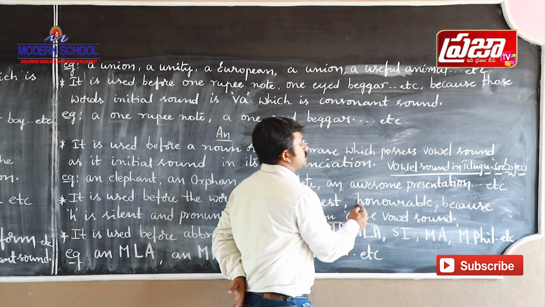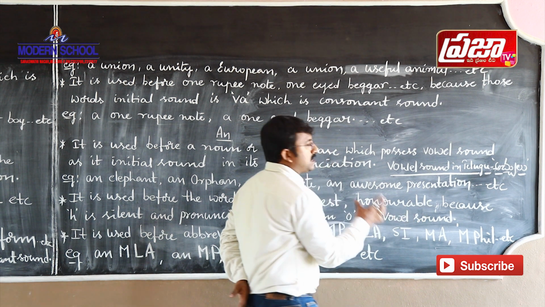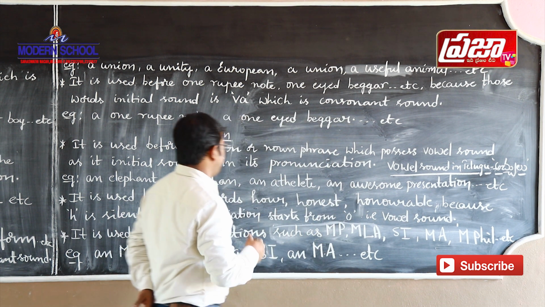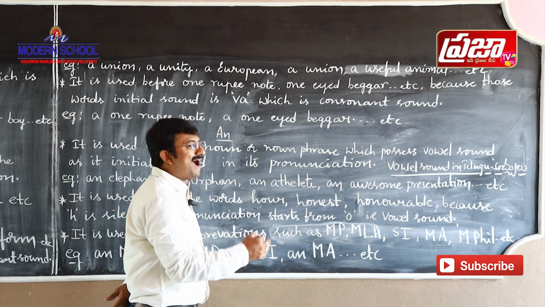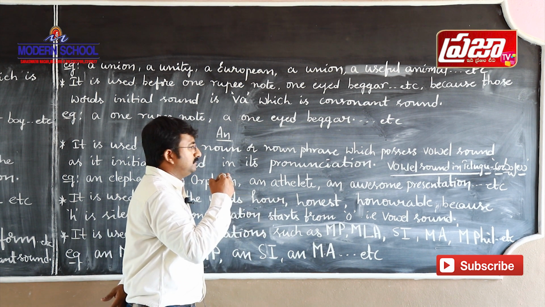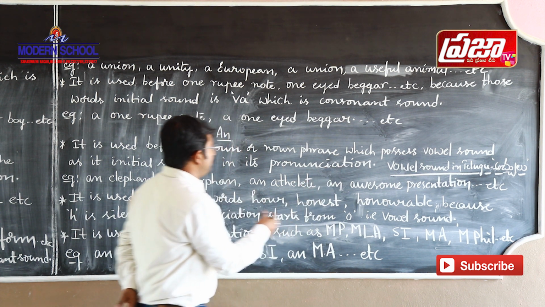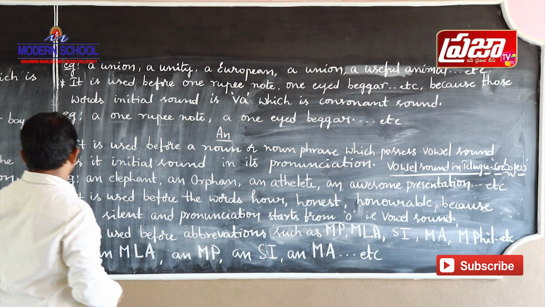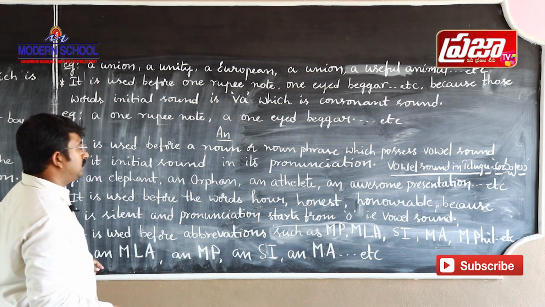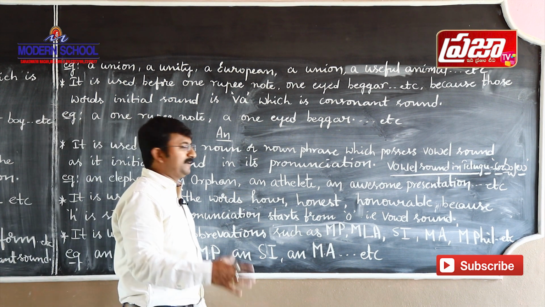And the pronunciation of H-O-N-O-U-R-A-B-L-E is honorable. So here H is silent and the pronunciation starts with a vowel sound. So we use the indefinite article an.